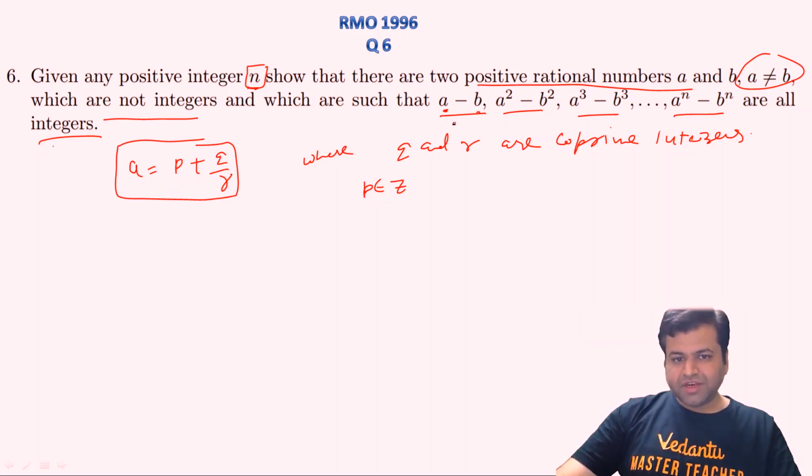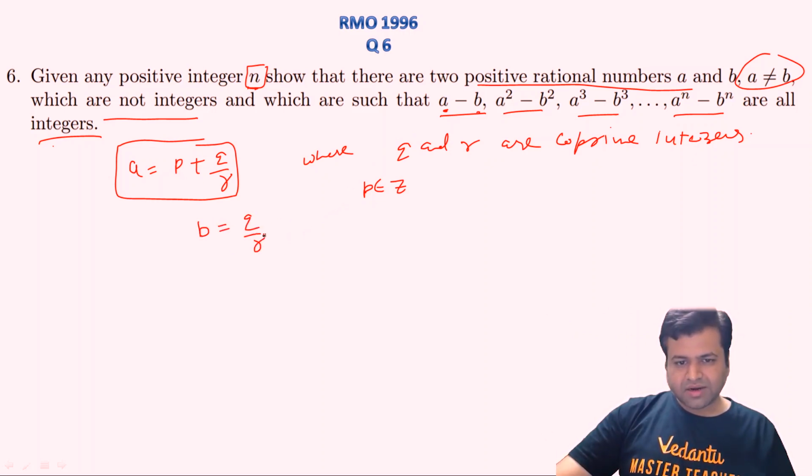Now we need A minus B to be an integer, so it gives us an indication that we can assume B to be Q by R. And since A and B should be distinct, P should not be equal to 0, because if P is 0, then A and B will be equal.